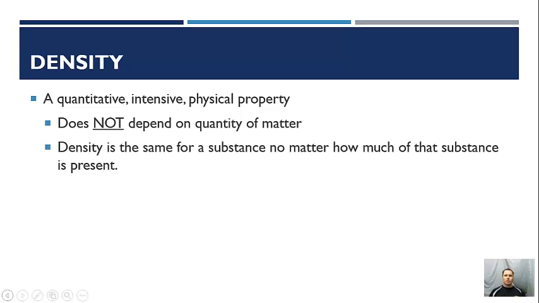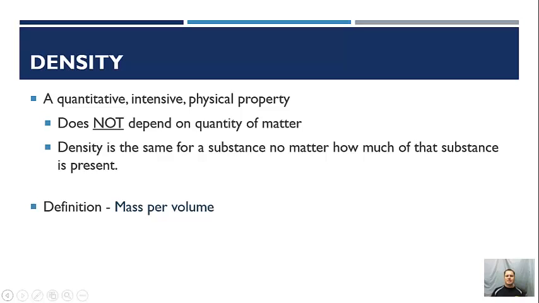Whether we have 100 grams of it, 1,000 grams, 10,000, a million grams, the density is always going to be the same. And as we said, physical property means that we can look at this property without altering the substance. So if we take a piece of metal and break it in half, we can still figure out the density. It's going to be the same. We still have the same metal at the end as we did at the beginning.